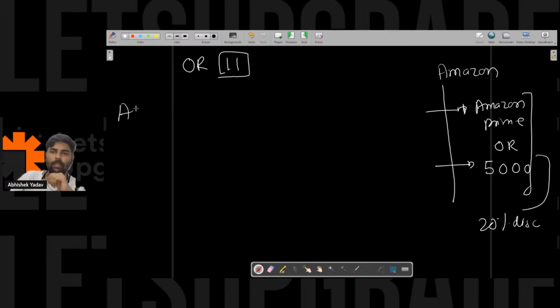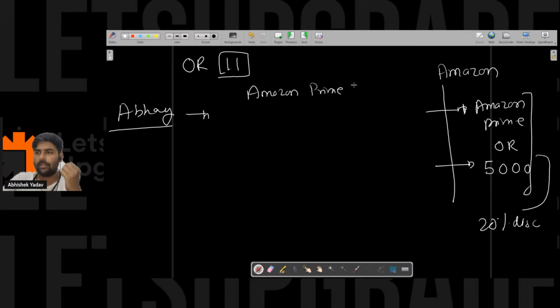So Abhay will go, and Abhay is very happy, and Abhay will say, hey, I want to buy a MacBook. Okay, so the first condition is what? Amazon Prime. Or the second condition is what? Amount should be greater than 5,000 rupees, right?